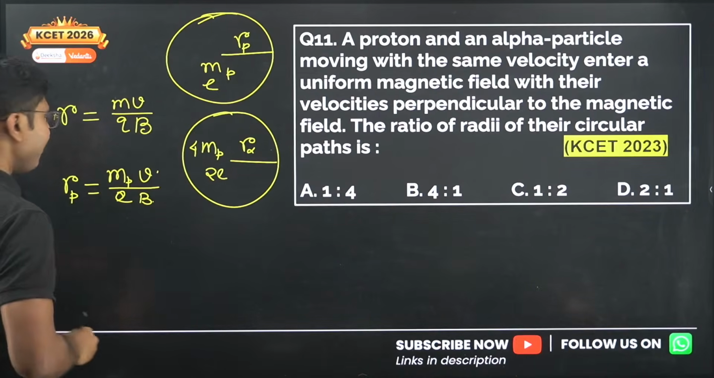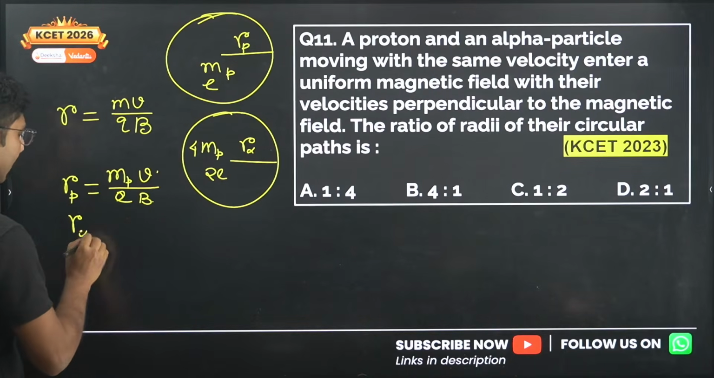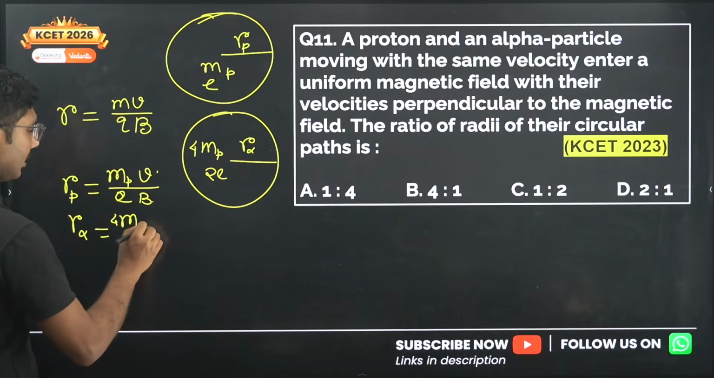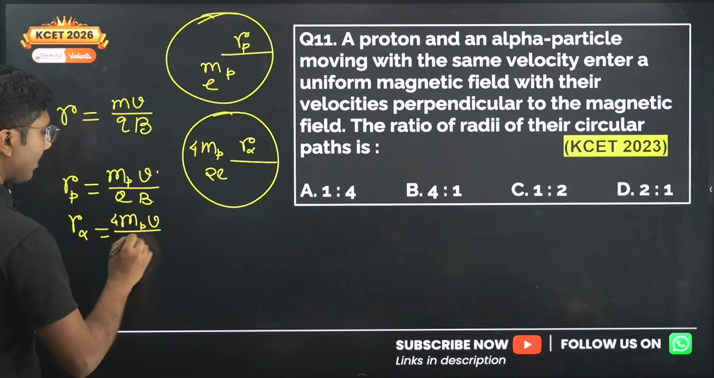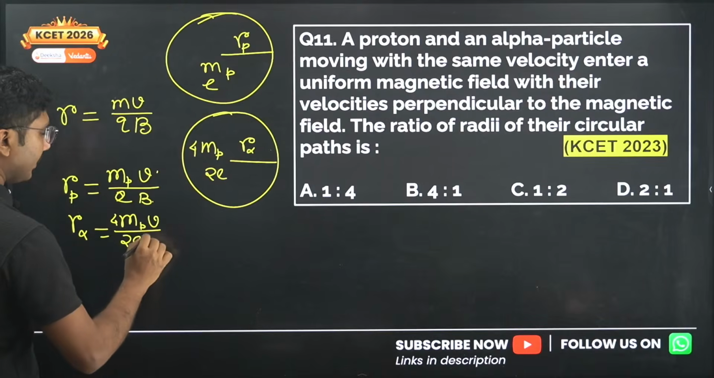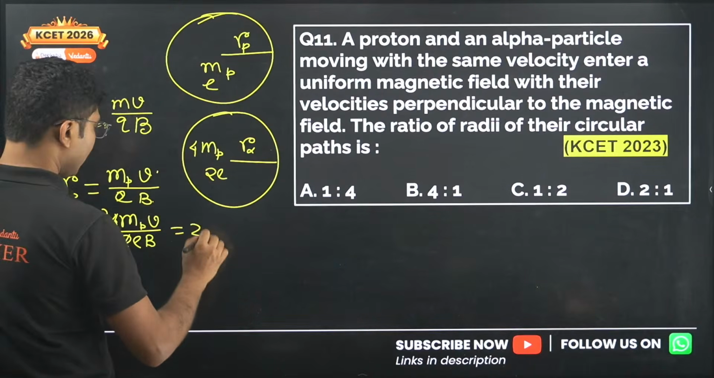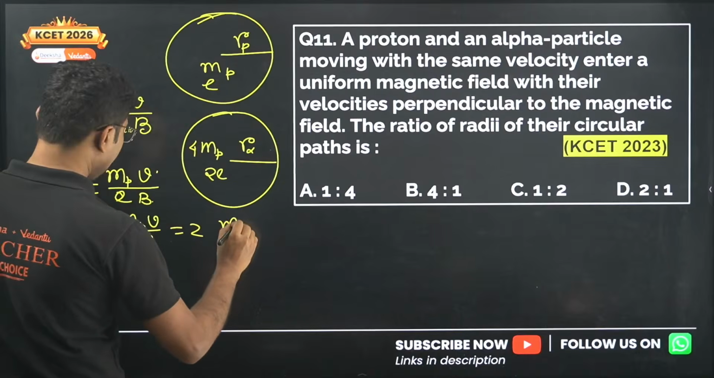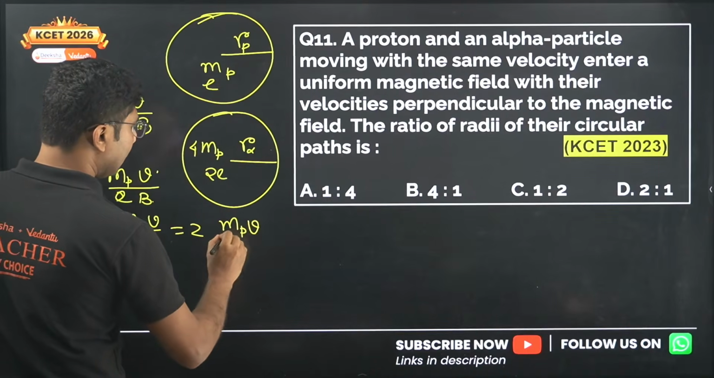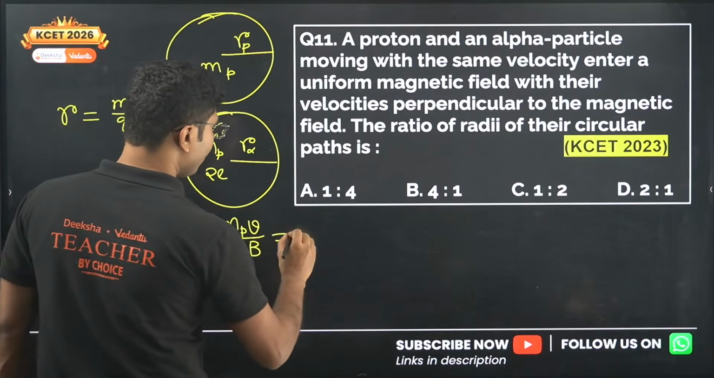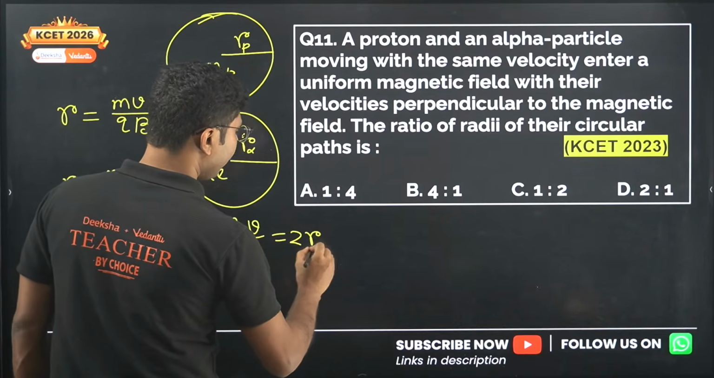V and B are the same, and our alpha is given by 4 mp v divided by 2e into B. So one of them will cancel and we get 2 into mp v divided by E into B. So this is actually equal to 2 times the radius of the proton.